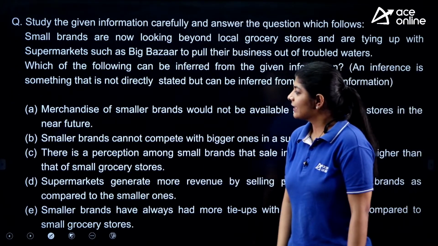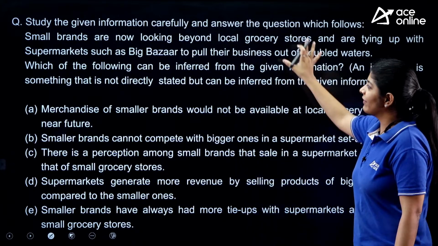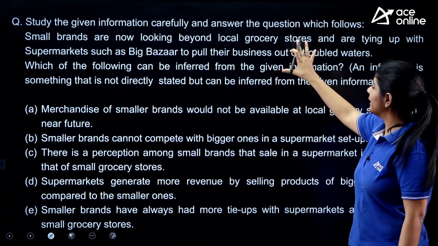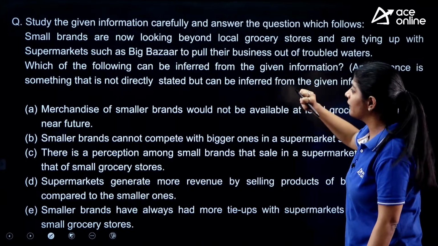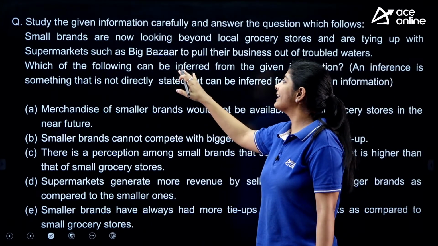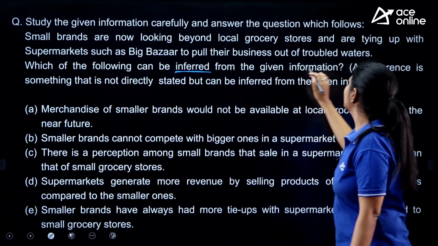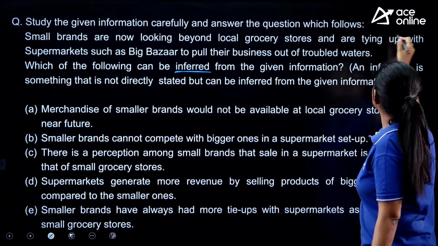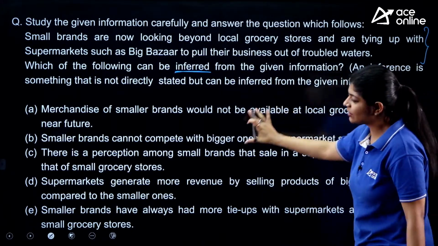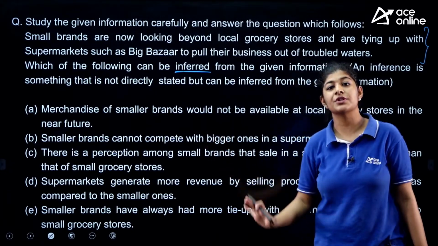The next one is, here you are having some data, and accordingly what you have to check, you have to find out which of the following can be inferred from the given information, right? This is the information you are having, and these are the options you are having, what you need to check.